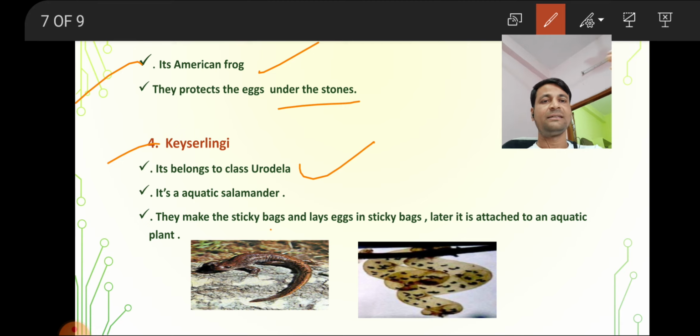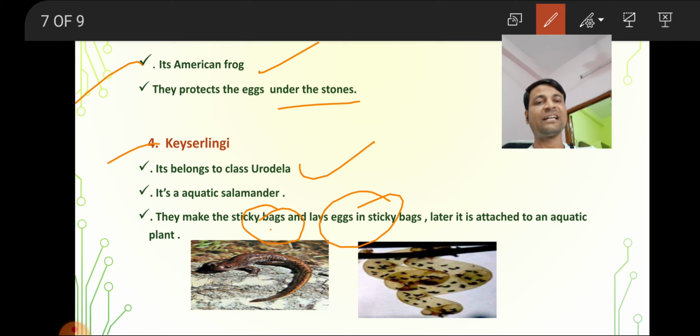Simple: first it makes sticky bags, then lays the eggs.